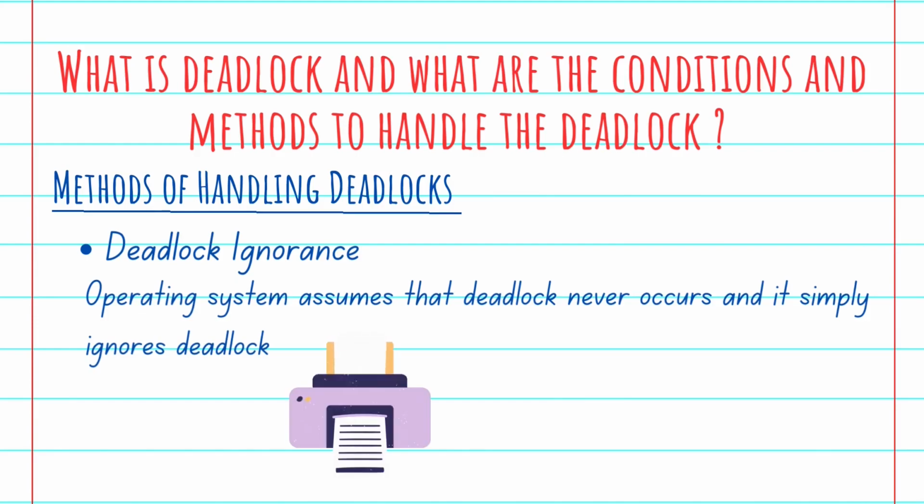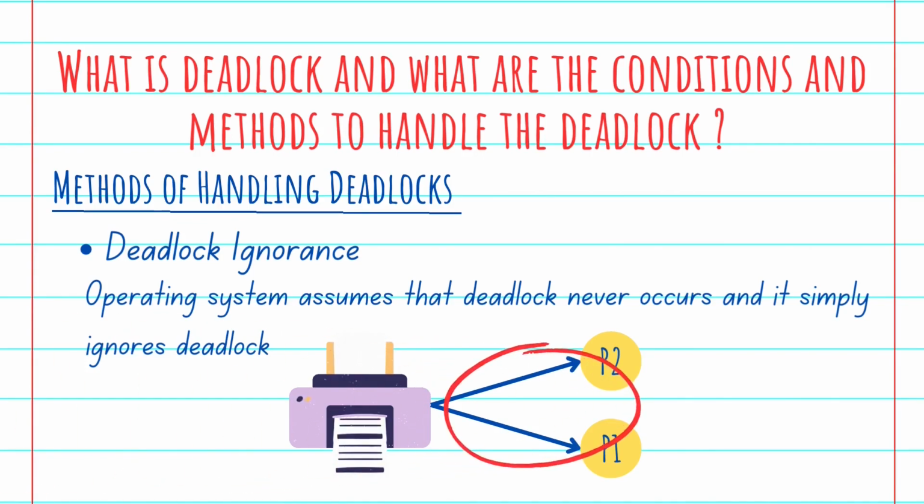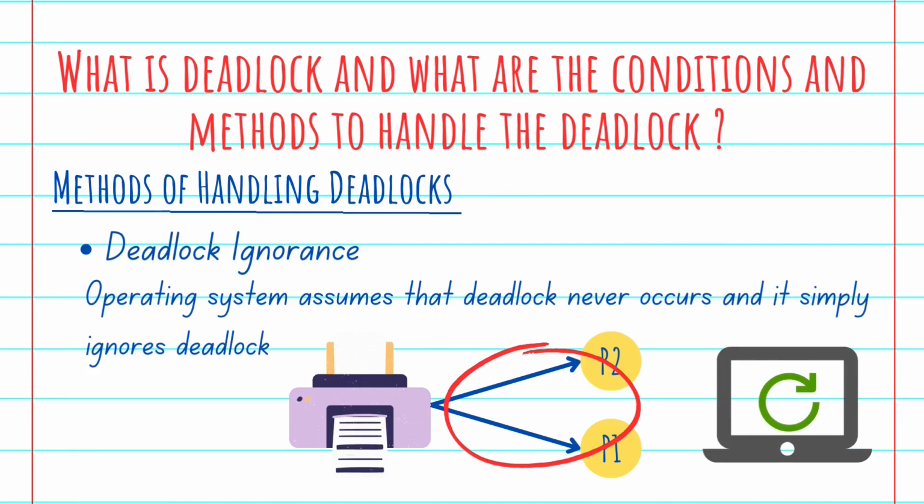For example, suppose a printer wants to access multiple processes, such as P1 and P2. The printer wants to access P1 and P2 simultaneously. Then surely deadlock will occur, right? So whenever deadlock occurs in this situation, ultimately your PC or laptop will hang, or we can say the operating system at that time would not function properly, right? At that time you just restart your computer, and when you restart it, the problem will be rectified. So this whole situation is nothing but deadlock ignorance. We just ignore the deadlock here by restarting the computer.